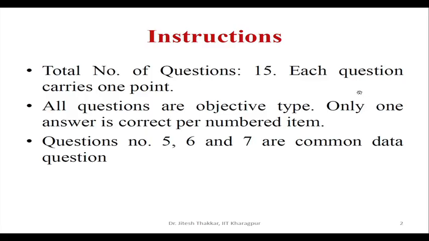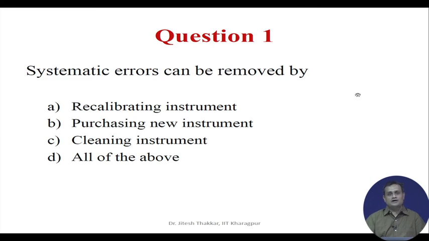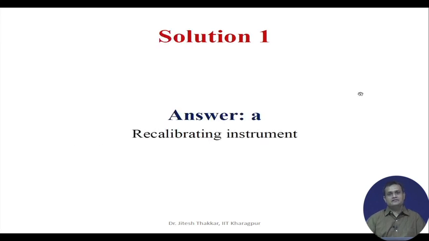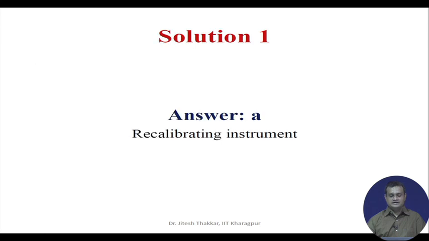So, there were 15 questions, and the questions were of objective type, and question number 5, 6 and 7 were common data questions. Question 1, systematic errors can be removed by A, recalibrating instrument, B, purchasing new instrument, C, cleaning instrument, and D, all of the above. So, the correct answer is A, recalibrating the instrument. This is the only way by which you can rectify this particular systematic error, and you can set your instrument back to the original calibration and accuracy, and recalibration is the need.